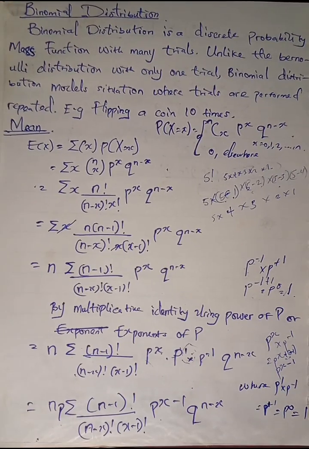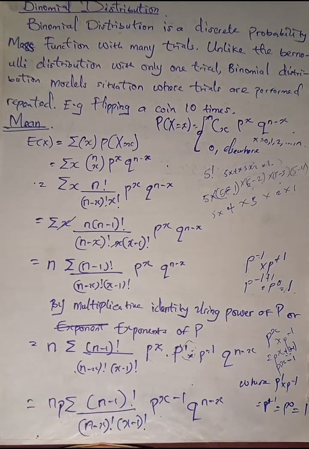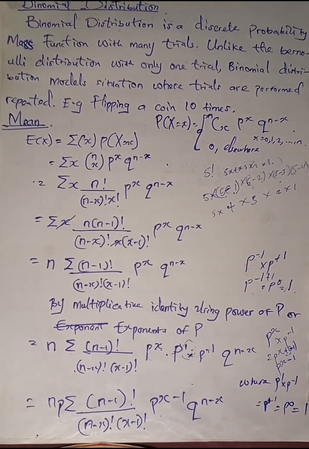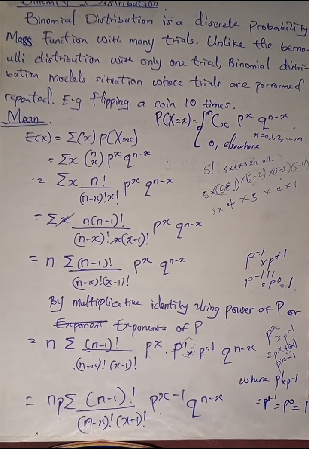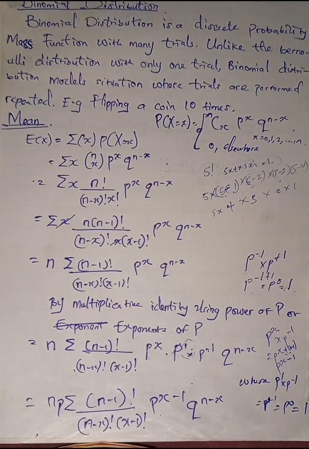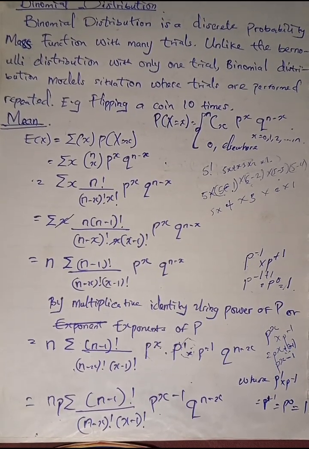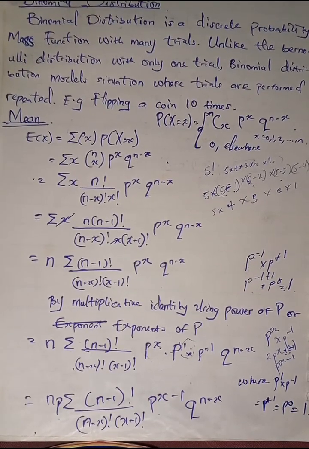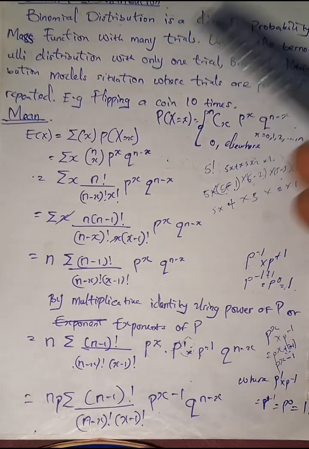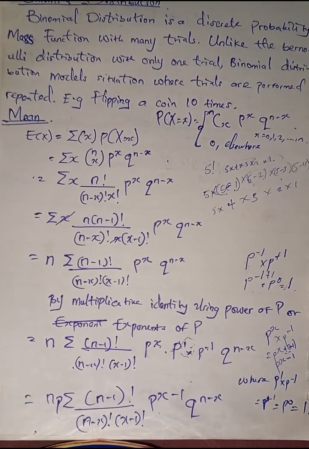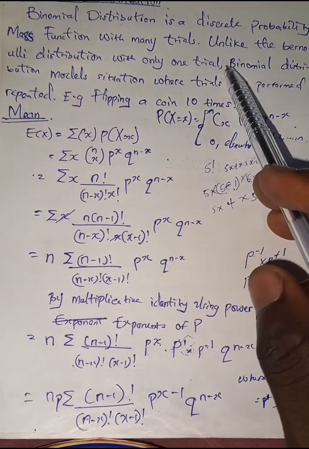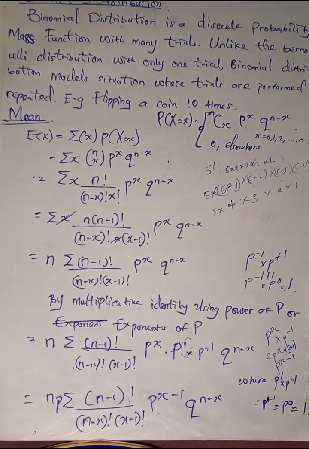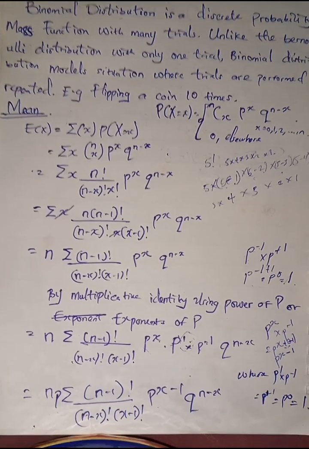Guys, for this video I go show you how you fit prove mean and variance for a binomial distribution. So before that, make we sharply look wetin be binomial distribution. The binomial distribution na discrete probability mass function with many trials, unlike the Bernoulli distribution with only one trial. You know say I don explain am for the other video.